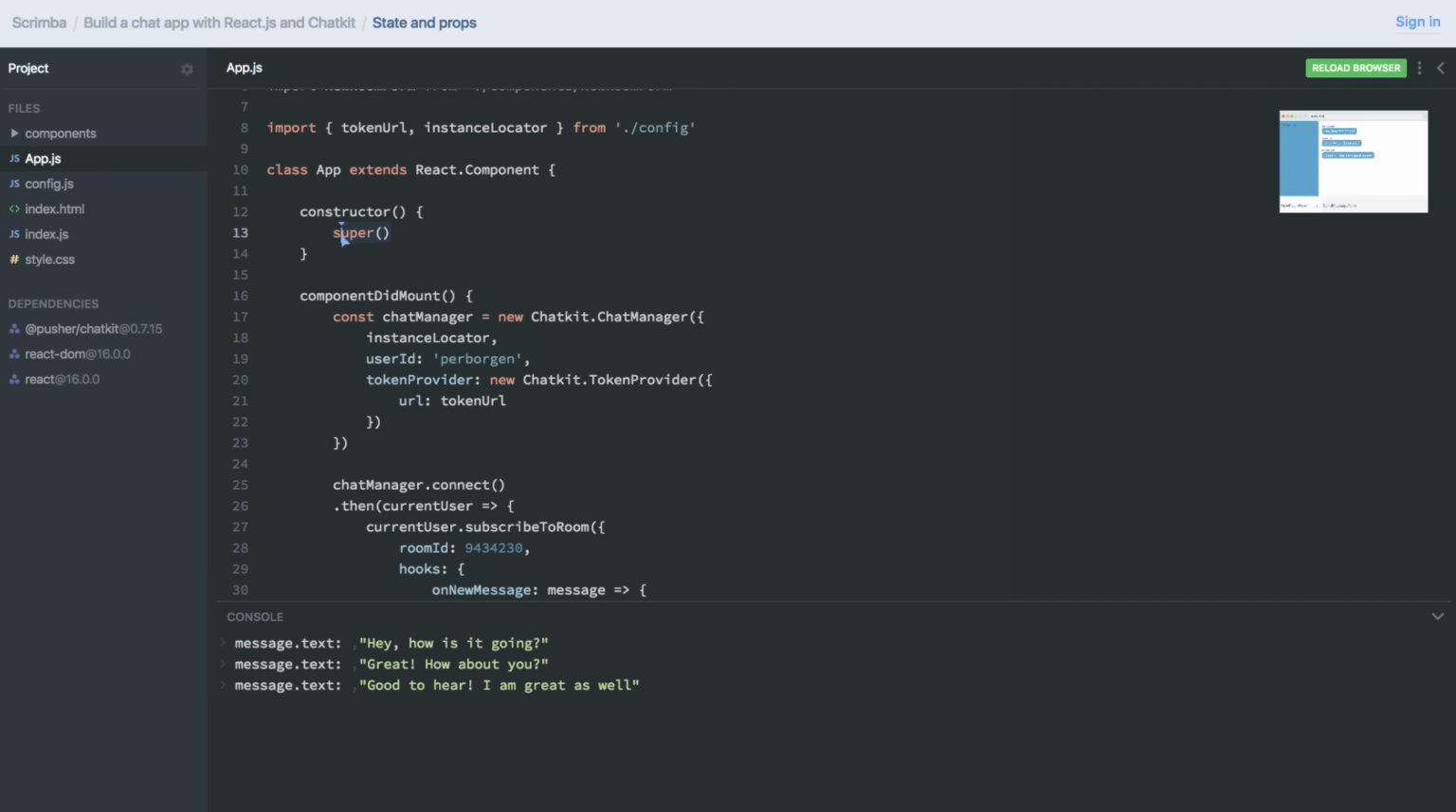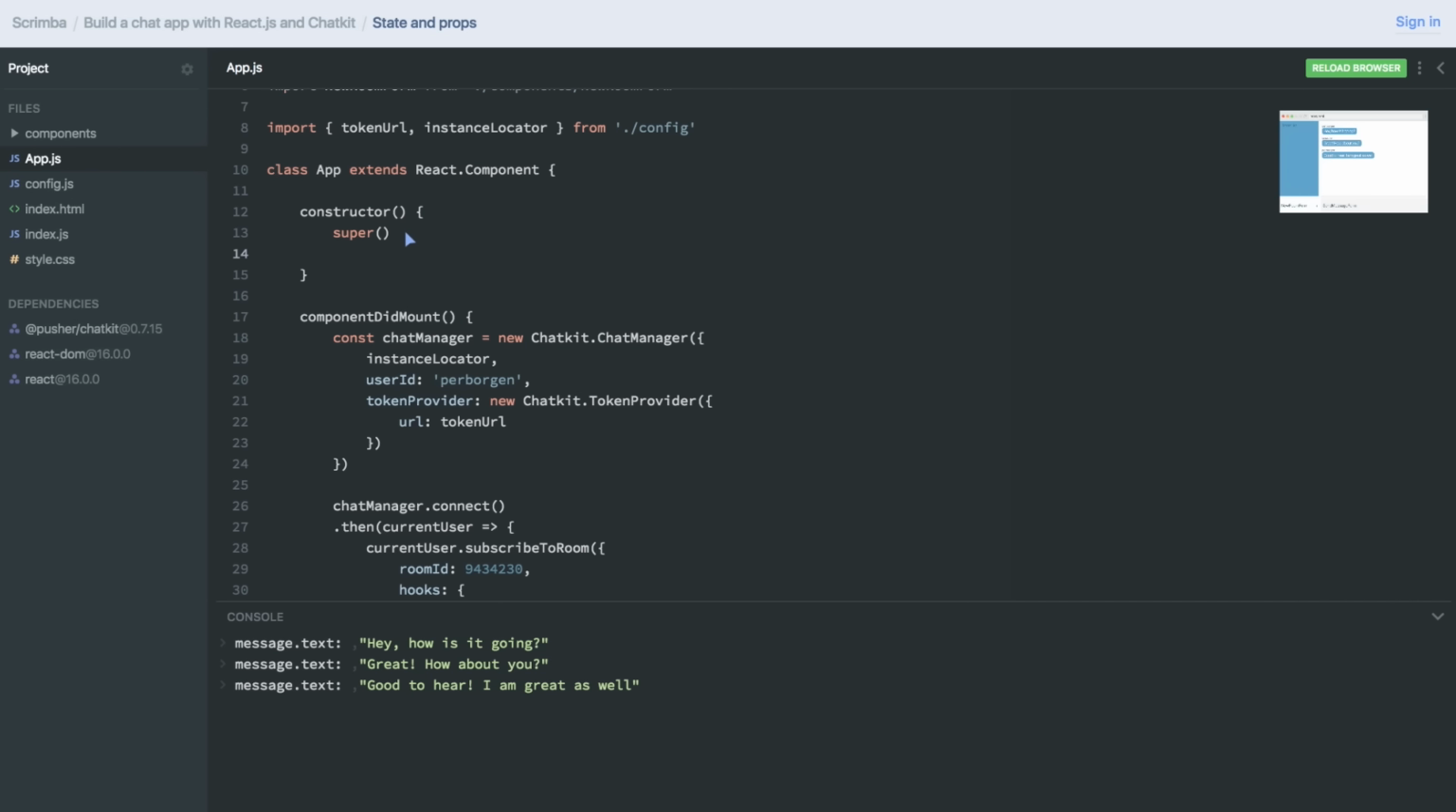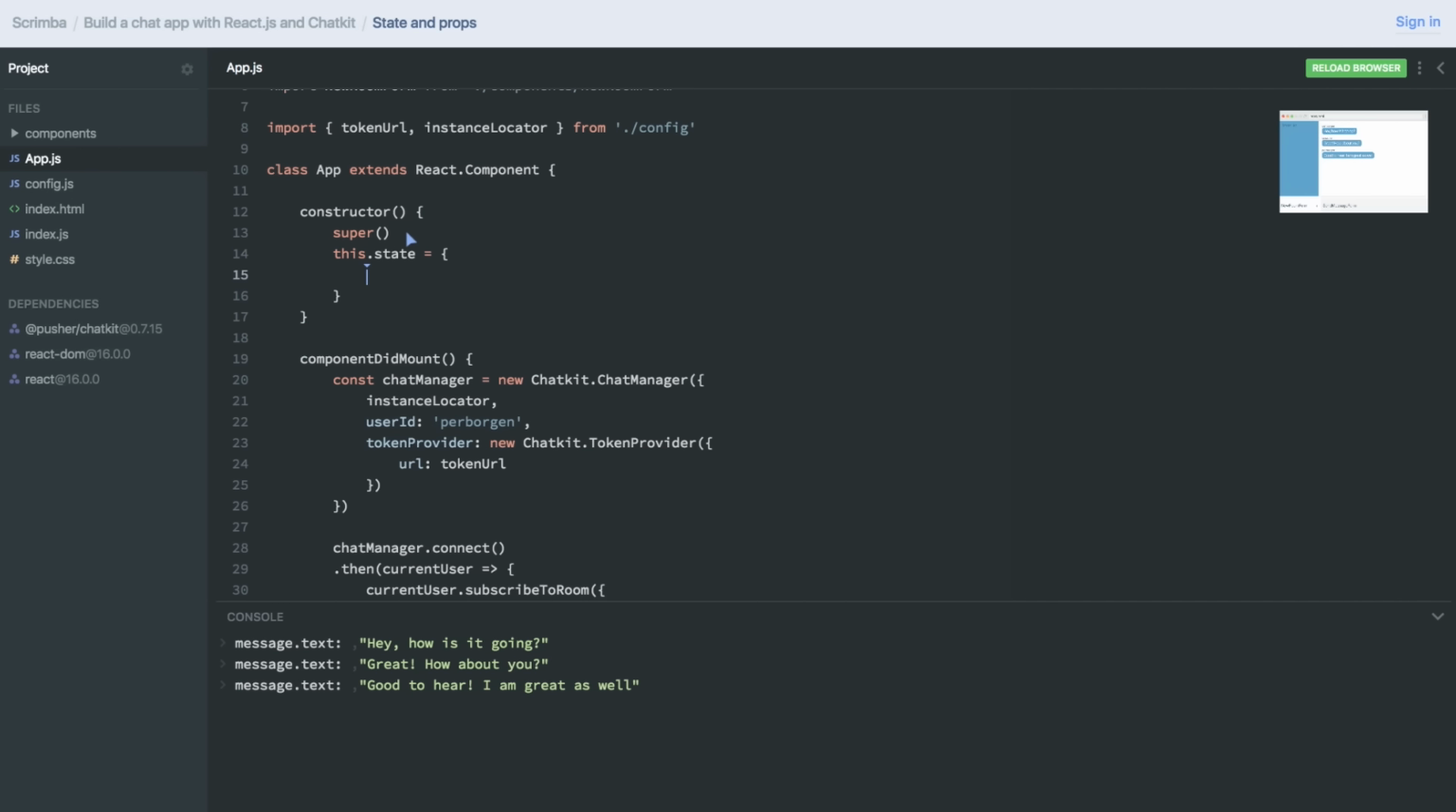And what super does is call the constructor function of the class, which this class has been extended upon. So that is the React.Component class. So when we're calling super, we're calling the constructor function in the React.Component class. And that sets stuff up for us so that we can start interacting with the state. So we'll do this.state and set that as an object.